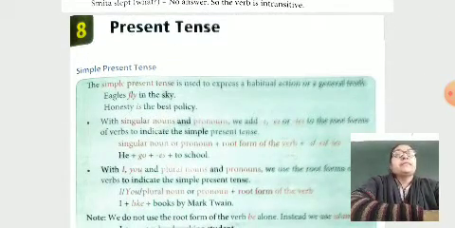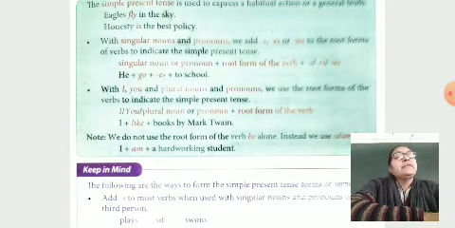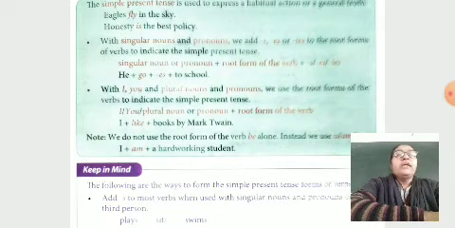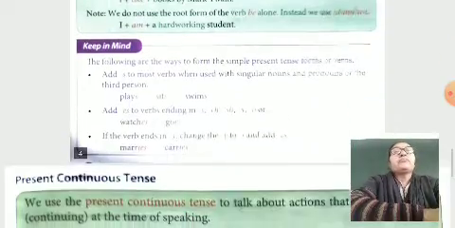As per that, next question, present tense. The simple present tense is used to express a habitual action or a general truth. Eagles fly in the sky. Honesty is the best policy. I already explained that in third person singular and singular names we use the verb by adding s, es or ies.